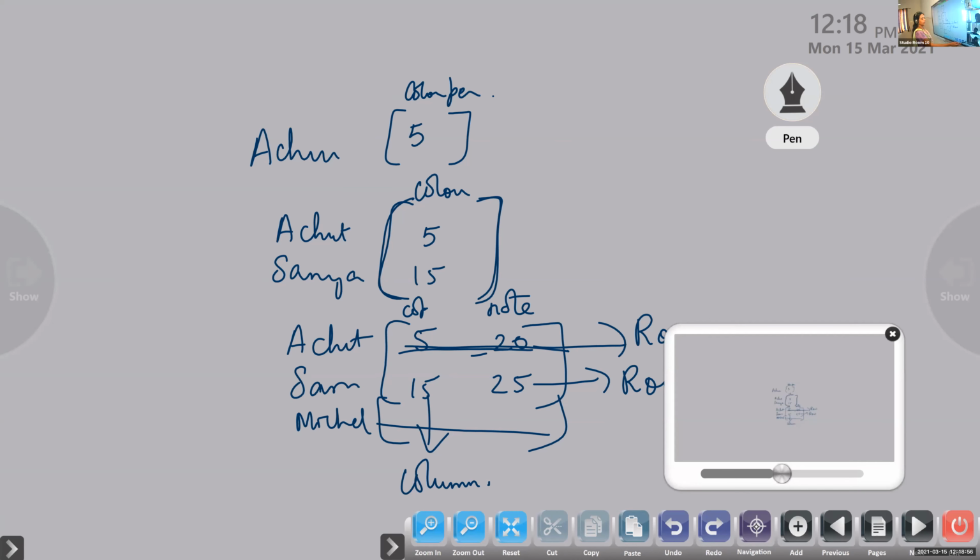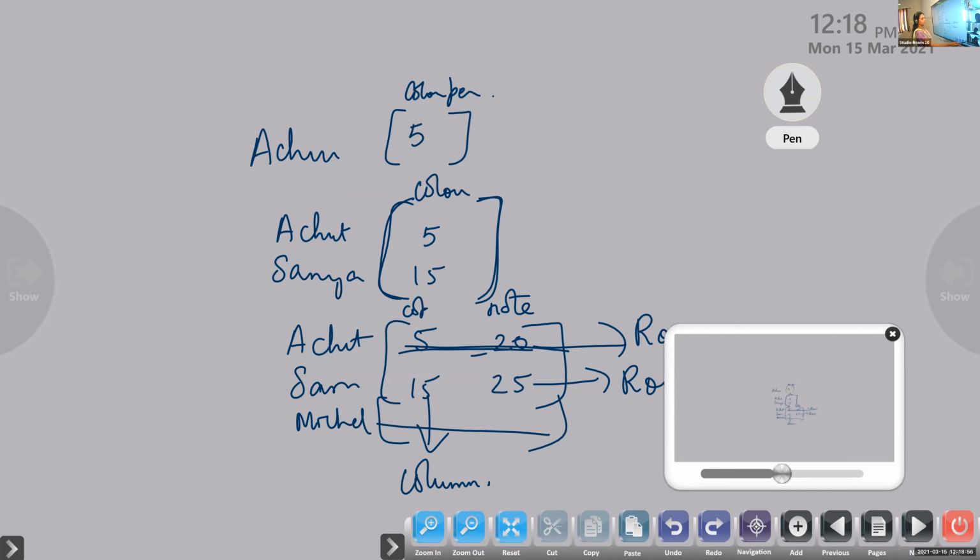Then the order of the matrix A is given by m by n.